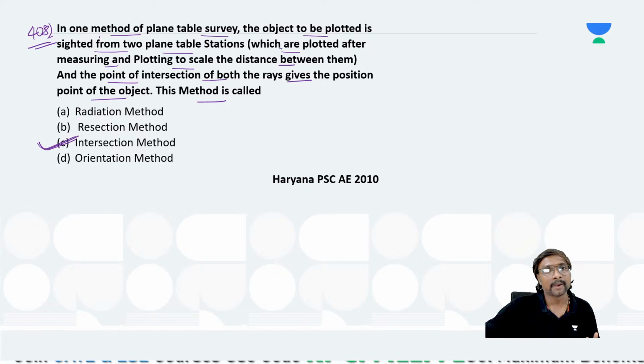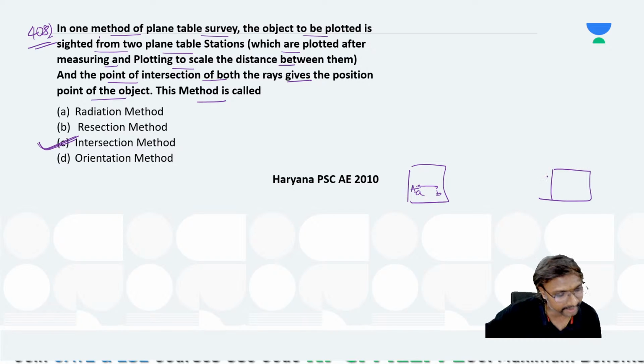Everyone, two points are there, right? From these two points we are just making this. This is your capital A, let us say small a, and this small b is already available, right? These are already plotted on which one? This map, yes or no? Now what are you doing? You are just taking it to this point, capital B, and reorienting this.